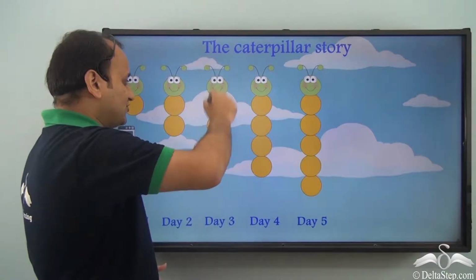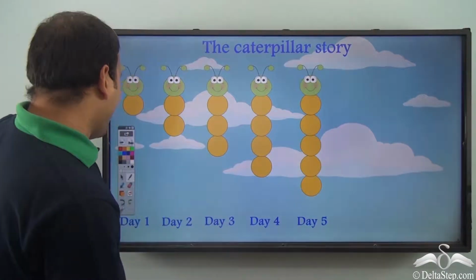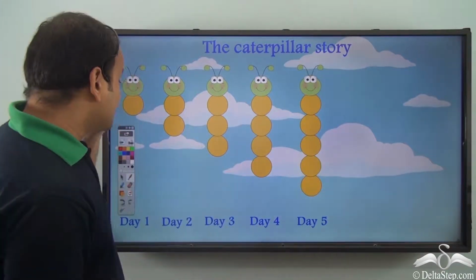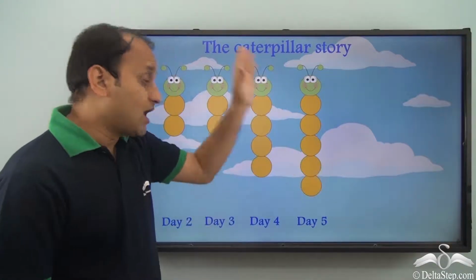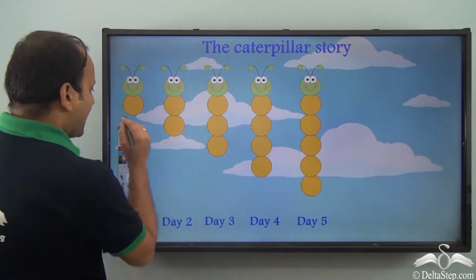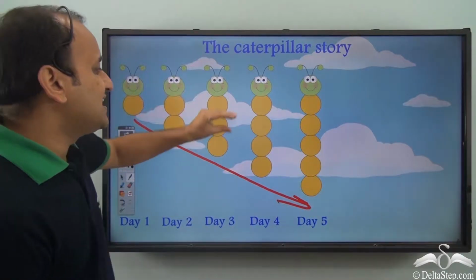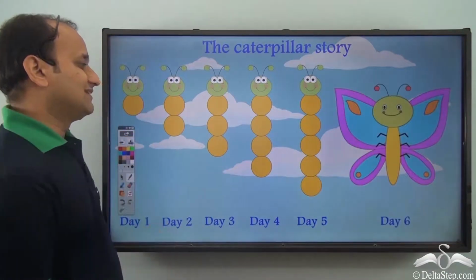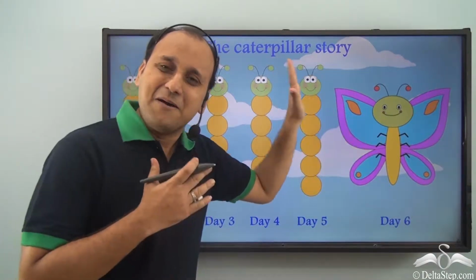And what do you see here? Well, we see a pattern again. So every time the caterpillar is growing by 1 unit. So 1, 1, 1, 1 and 1. A pattern. And what type of pattern is it? Well, it is an increasing pattern. Don't you think so? So it is increasing by 1 every day. And finally, on day 6, the caterpillar became a beautiful butterfly.